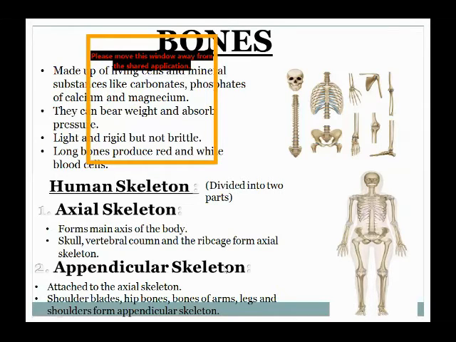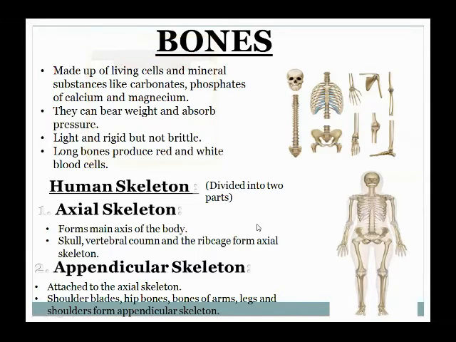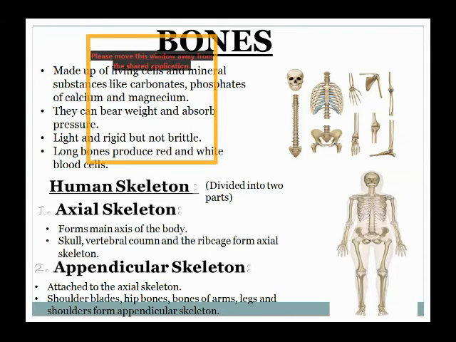Now it comes to our lecture. So bones are made up of living cells and mineral salts and substances like calcium carbonate, phosphates, and magnesium. Bones can bear weight and absorb pressure, which means that our whole body depends on our bones. Okay, so that means how they bear weight: our whole body is supported by these bones.